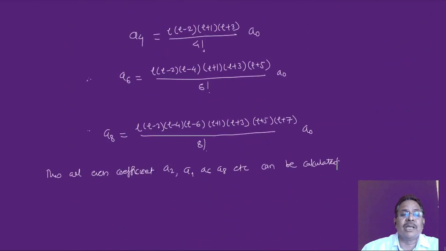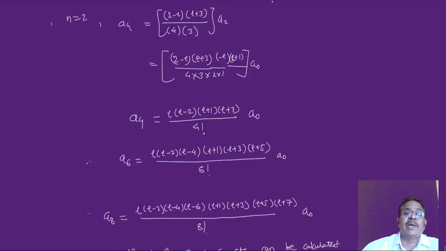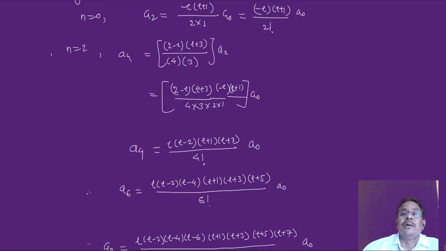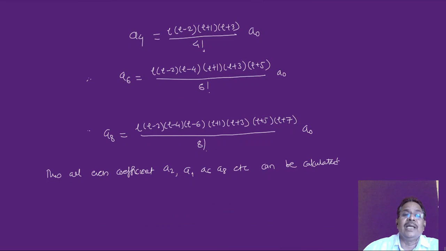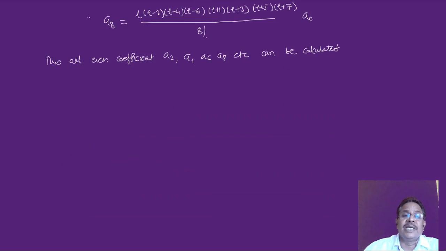Only even coefficients will remain, and there is again a pattern. What is this pattern? Look at here. a2 is minus l into l plus 1 upon 2 factorial into a0. a4 is l into l minus 2 into l plus 1 into l plus 3 upon 4 factorial into a0. a6 is l into l minus 2 into l minus 4 into l plus 1 into l plus 3 into l plus 5 upon 6 factorial into a0. Similarly, a8 is given by this. That shows me there is some regular pattern, so once I can find out a2, a4, a6, etc., any higher order term coefficients can be calculated like that.